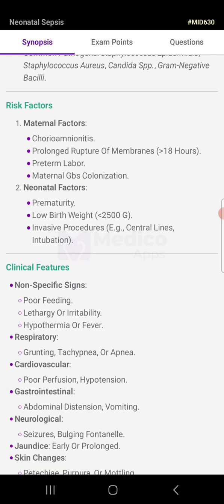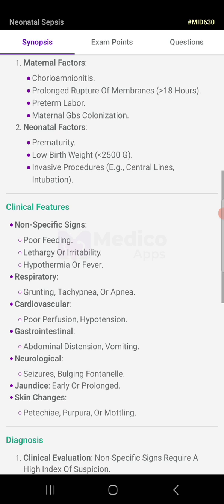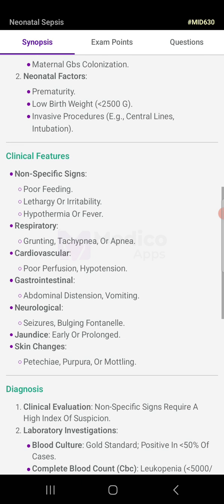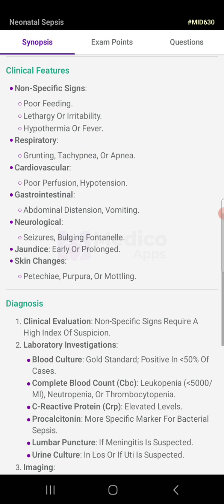Risk factors. Maternal factors like chorioamnionitis, prolonged rupture of the membrane greater than 18 hours, preterm labor, maternal GBS colonization. Neonatal factors like prematurity, low birth weight less than 2500 grams, invasive procedures like central lines and intubation.